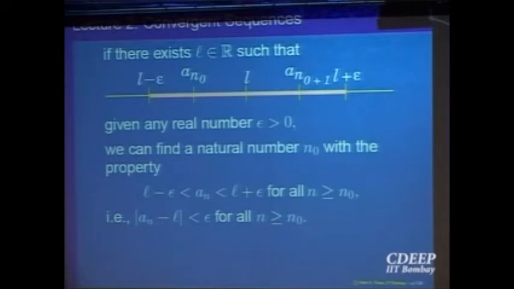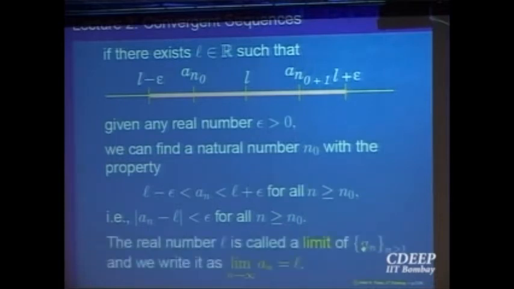From that stage onwards, the distance of any element of the sequence from L is less than epsilon. Is it clear to everybody? Yes, that is the definition of limit. So we just made mathematics out of that pendulum example.